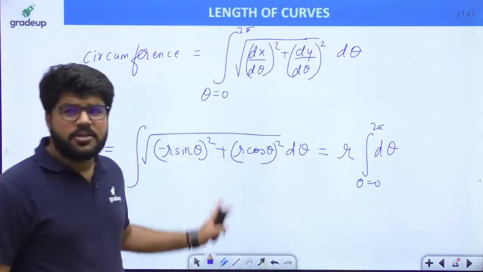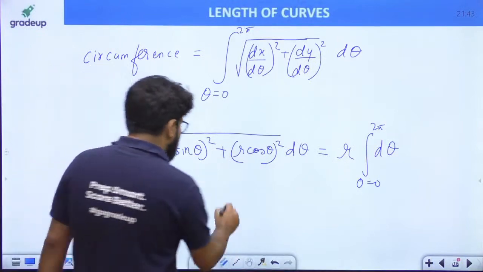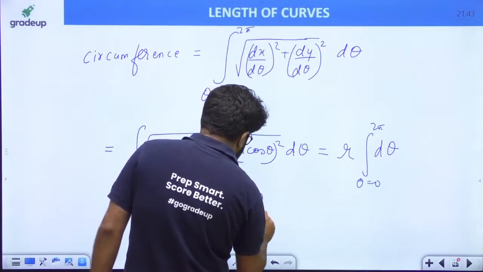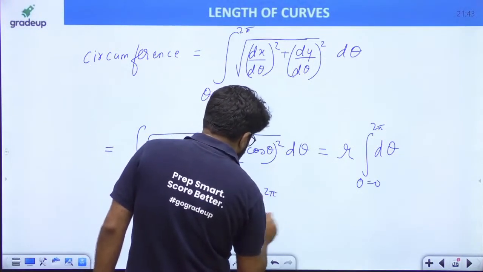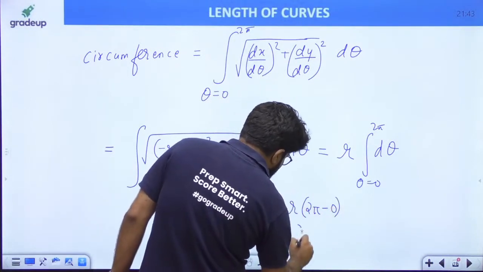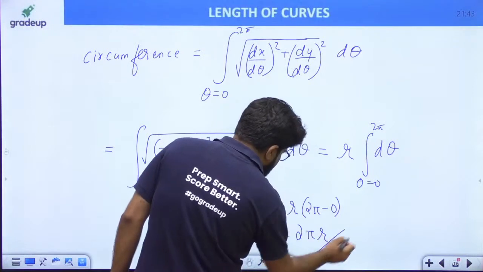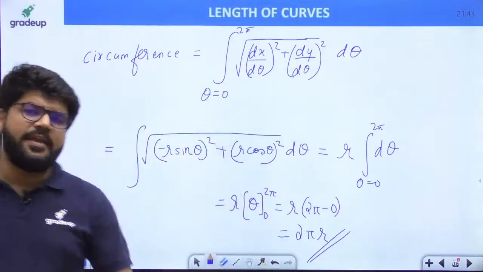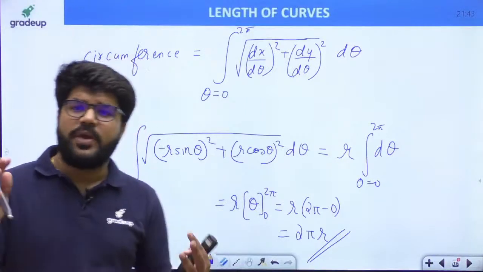r integral d theta, since cos square theta plus sin square theta equals 1, and this is equal to r theta, lower limit 0, upper limit 2 pi. Put the upper minus lower limit, that is 2 pi minus 0, and hence you get your childhood result, 2 pi r. Calculus has an answer to everything.